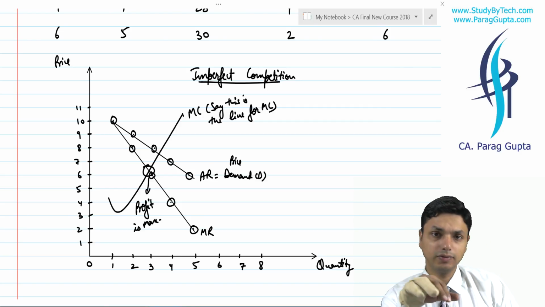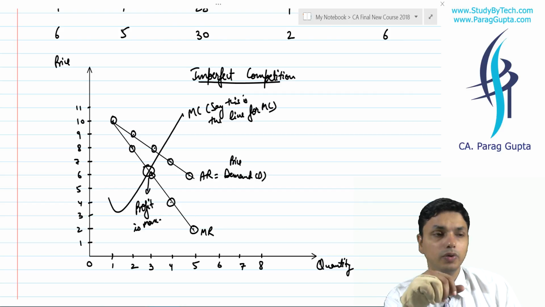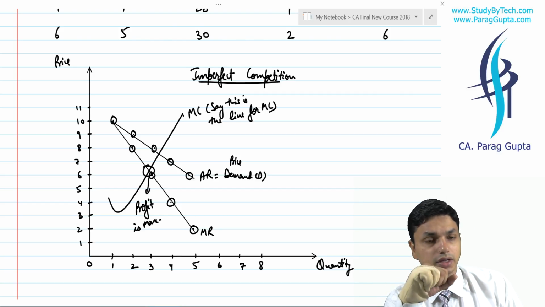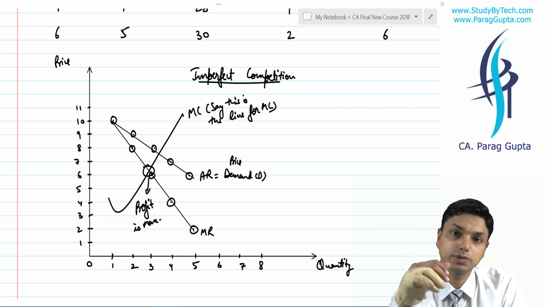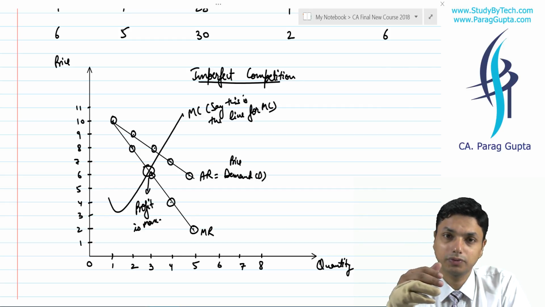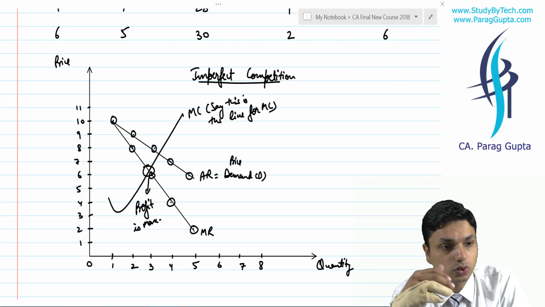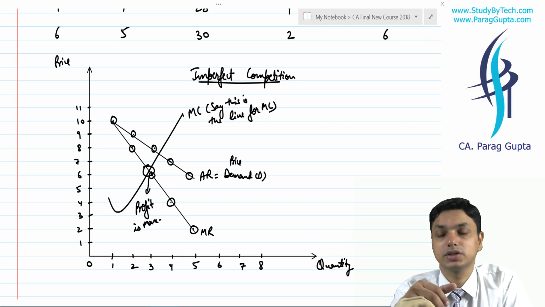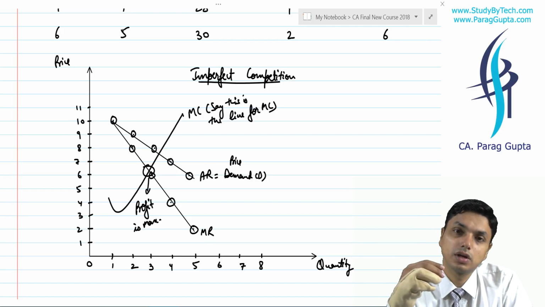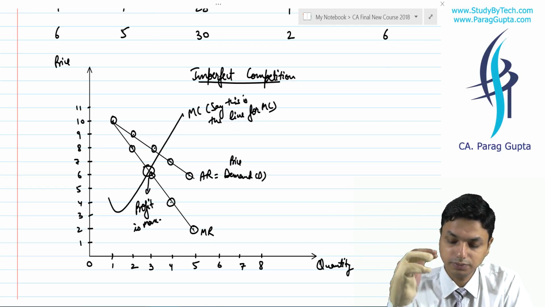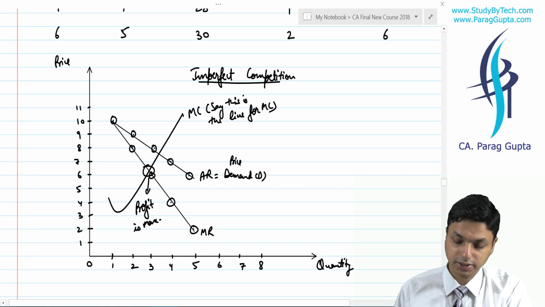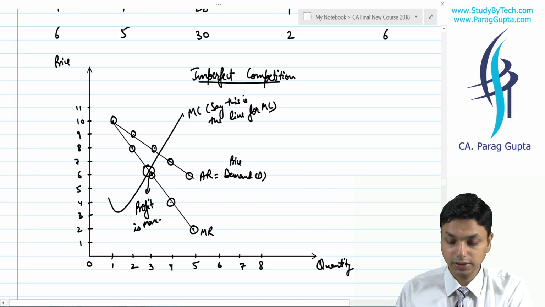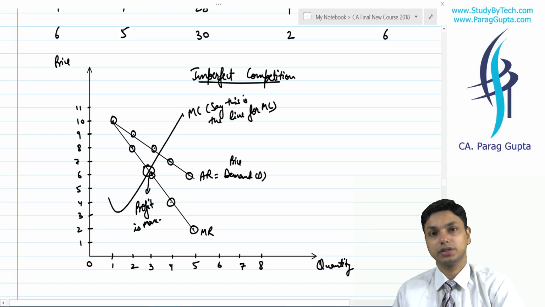Initially I gave you an example: let us say I am using a keyboard with one hand. If I use both hands, my speed will increase, but after a point of time, for example if I have 3, 4, 6 hands, rather than increasing, it will reduce my work efficiency. So yes, of course, you will have a reduction of cost at the beginning, but at a later stage your cost will start increasing.